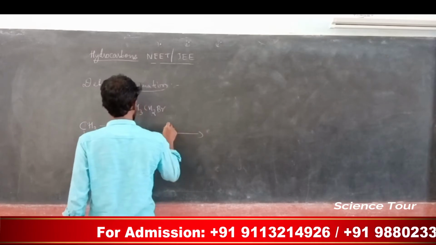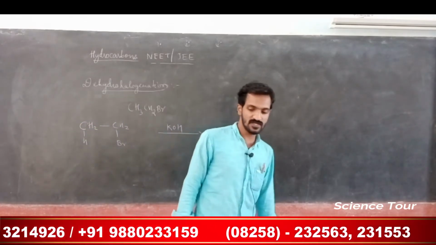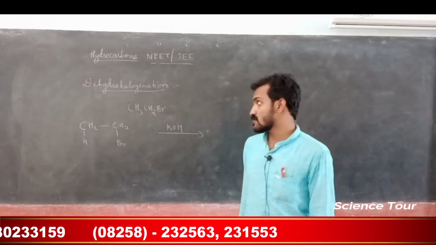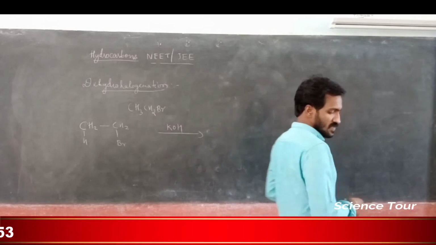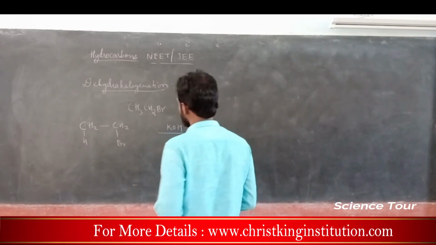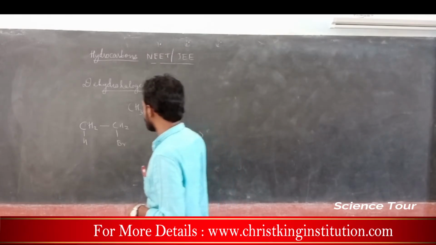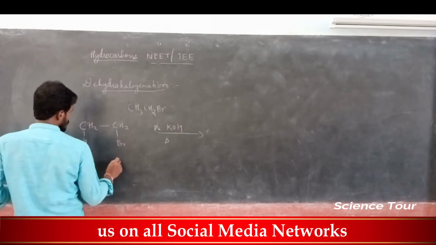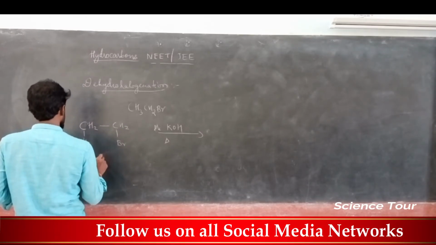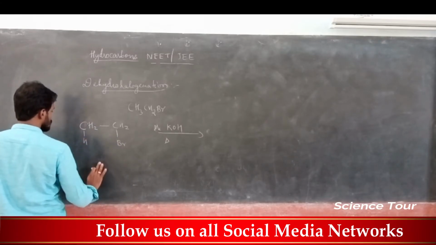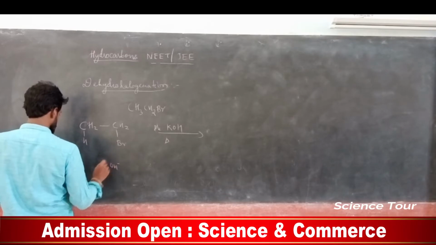Which reagent can I use? Potassium hydroxide. In the presence of alcoholic potassium hydroxide with heat, this reaction takes place. What happens, my dear students? Look at this. Potassium hydroxide is like this, OH minus and K plus.